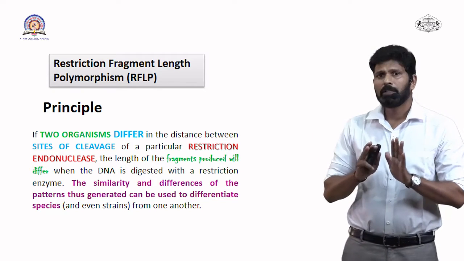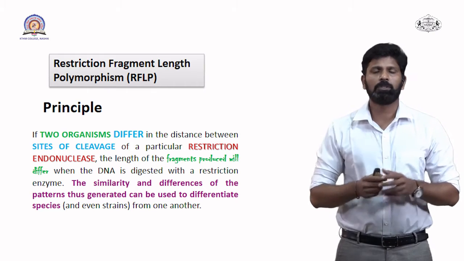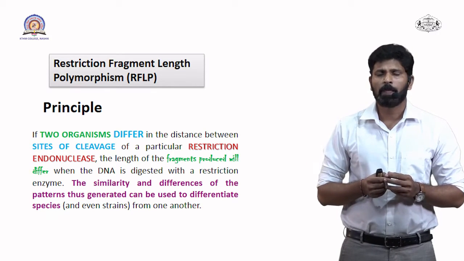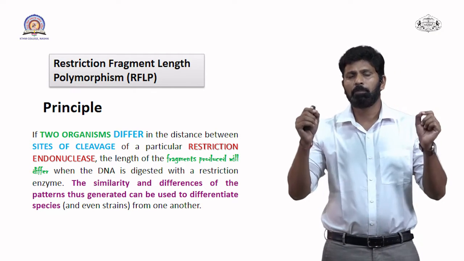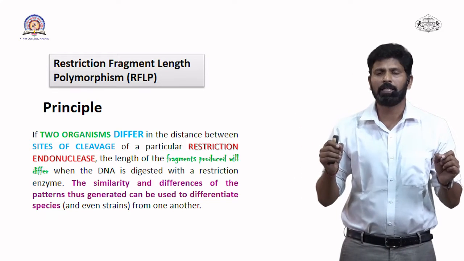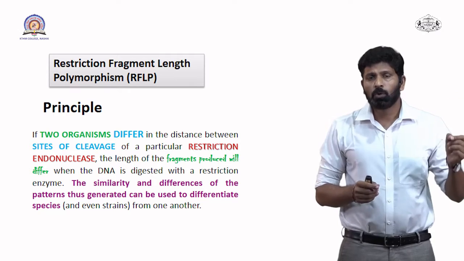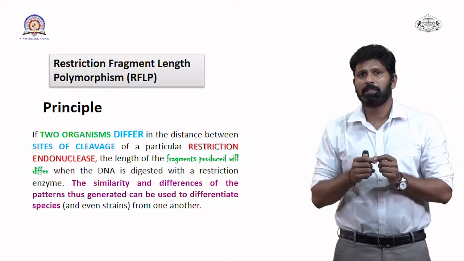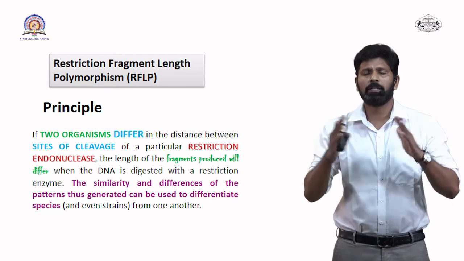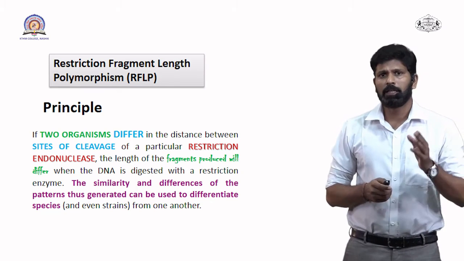Hence, when we have two organisms with two different genomes, every genome has a particular restriction site for that particular restriction enzyme, and the locus of that restriction site is always at a different location in that DNA.